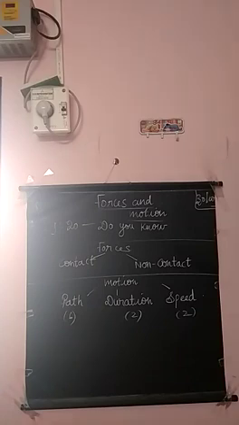There are two classifications: periodic and non-periodic motion. Then based on speed, it is classified into two: uniform motion and non-uniform motion. If an object covers uniform distances in uniform intervals, it is said to be uniform motion.